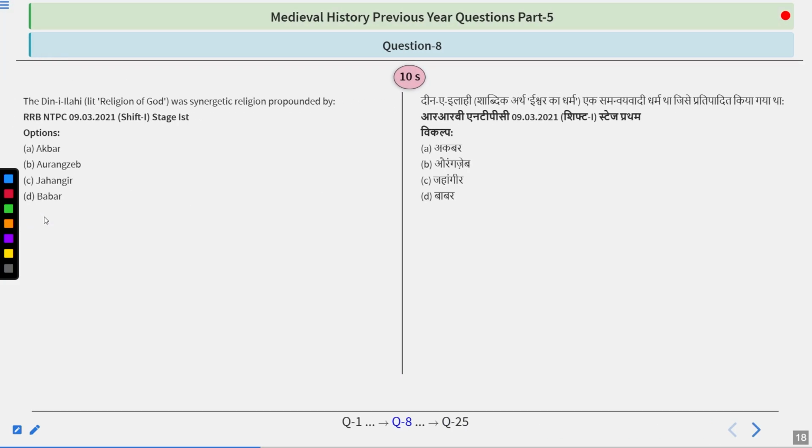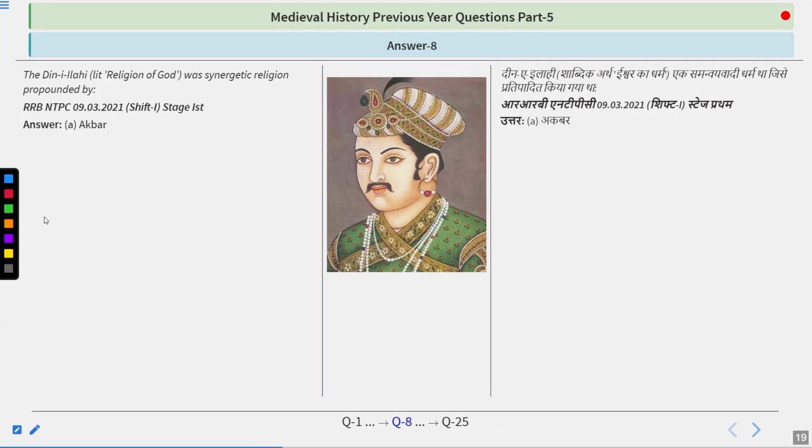Another question: Deen-e-Ilahi was a syncretic religion propounded by, options are Akbar, Aurangzeb, Jahangir and Babur. I don't think that this is a difficult question. Try to figure out. And quite right. The answer is Akbar.